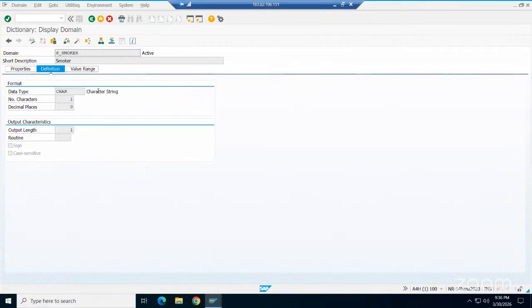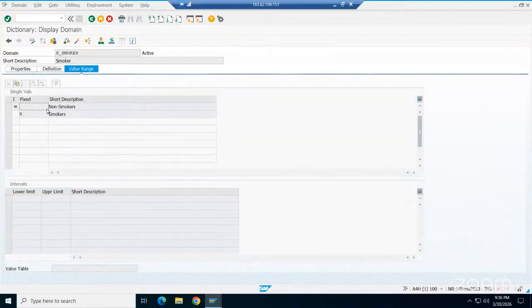Whenever you want to identify whether a person is a smoker or non-smoker, there are only two options, right? Who is traveling in the flight, 20 people are there. Out of 20, how many are smokers and how many are non-smokers? Only two possibilities. Then go to value range and check it here. If the person is not a smoker, the data for that field will be empty. If you want to identify someone as a smoker, then give an X here.